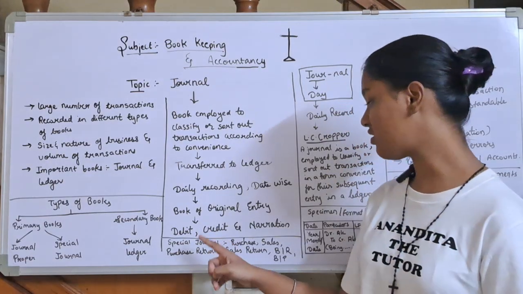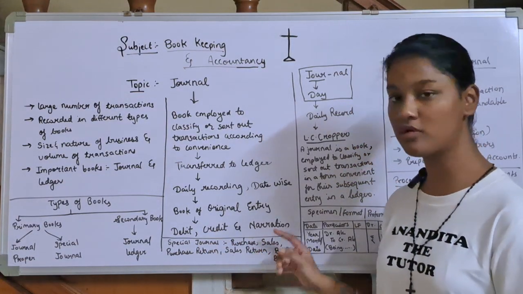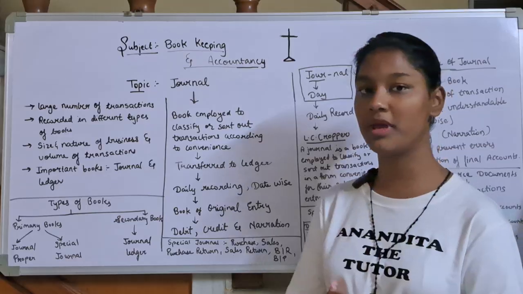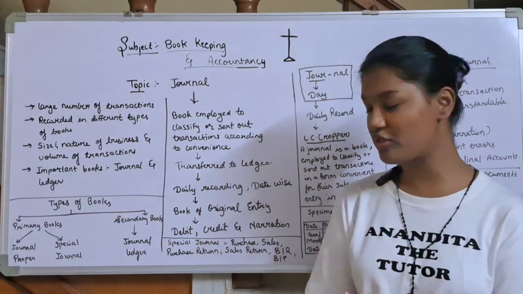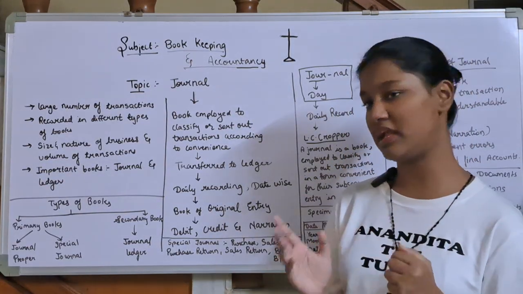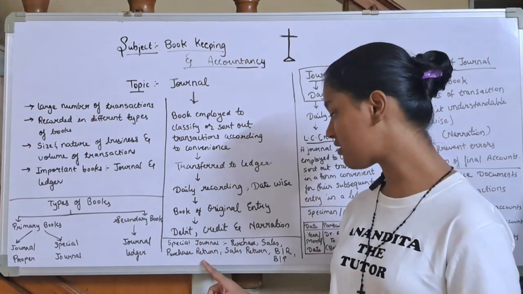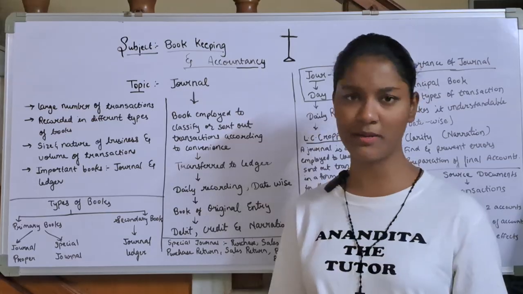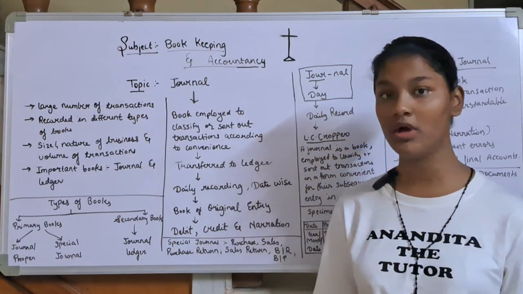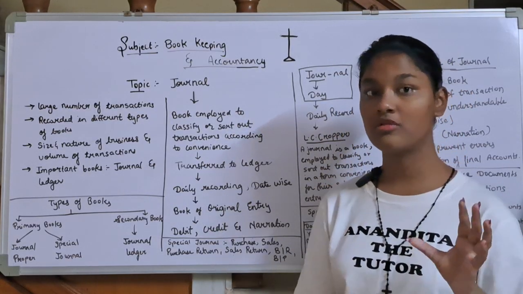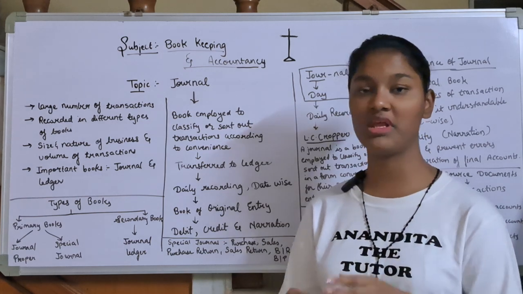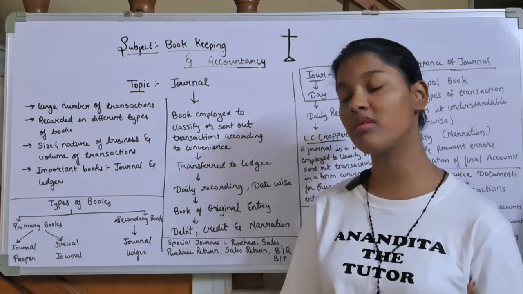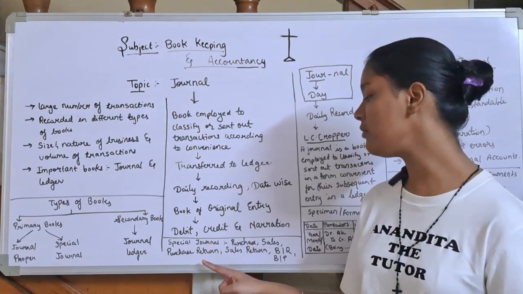Special journal includes the purchase book. Any purchases you make will be recorded in the purchase book. In the sales book all the sales will be recorded. In purchase return, if you purchase anything and the goods turn out to be defective, then you have to return it. So after you purchase, if any returns you are making to other companies, that will be recorded in purchase return.